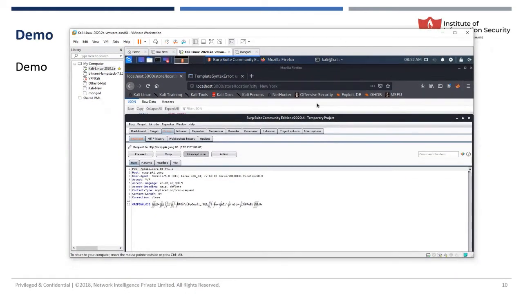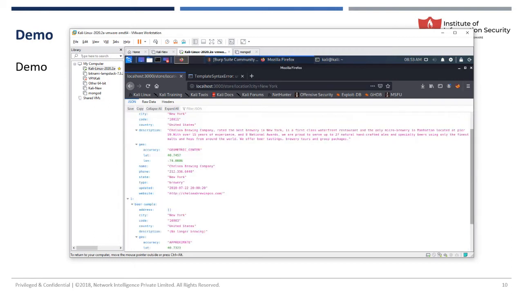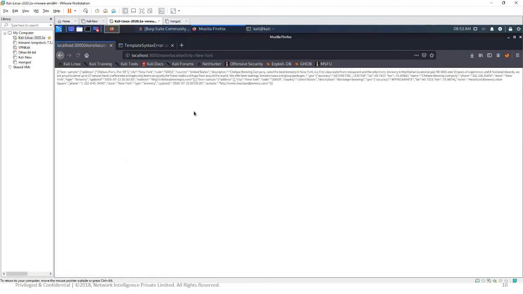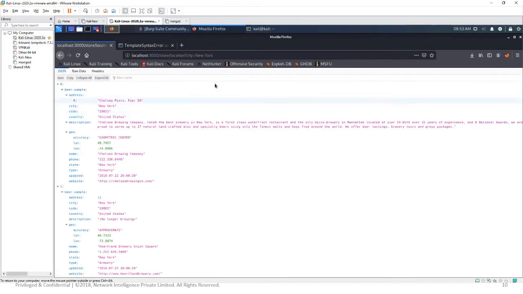Okay, so if you see here right now, I have one more application. This is related to Couchbase. Let me try to put some value here. Whenever I give store location city equal to New York, I'm getting all kinds of information, only related to New York or something.